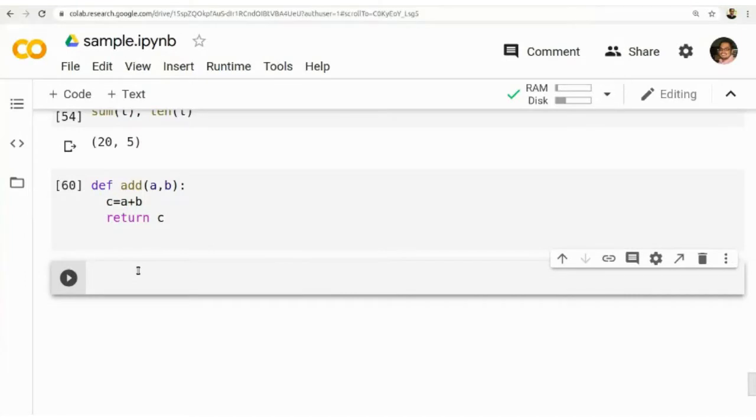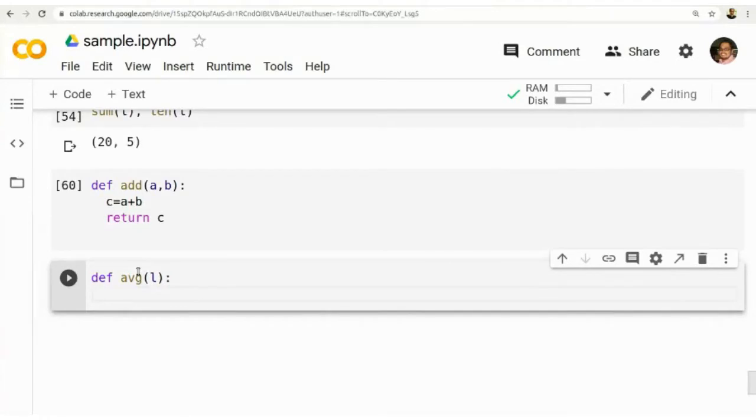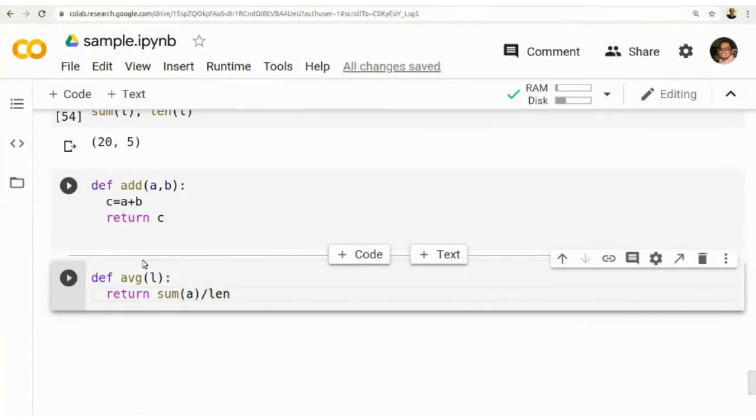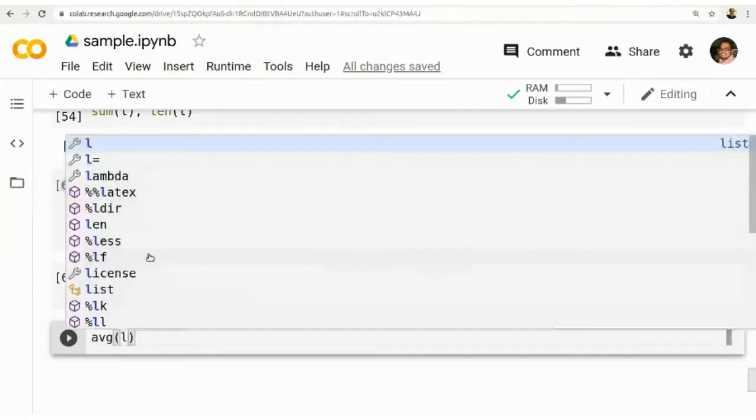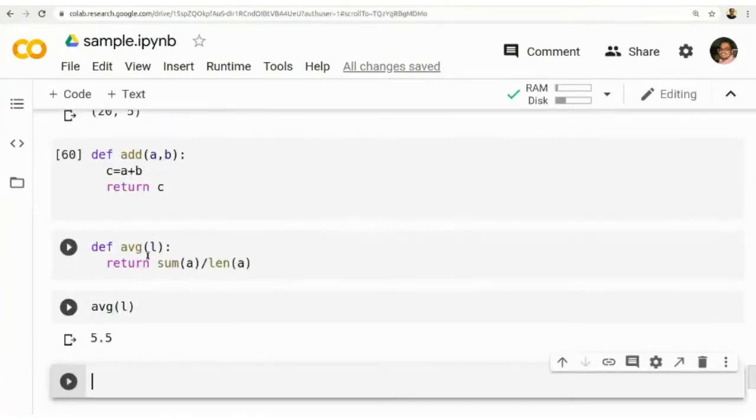Now let me see one more example, how to write a function for average. You can use all the available functions. Say a list of elements is here. You have to find the average of that list. So you can just return sum of a divided by length of a, and average of L, AVG of L, that is 5.5.